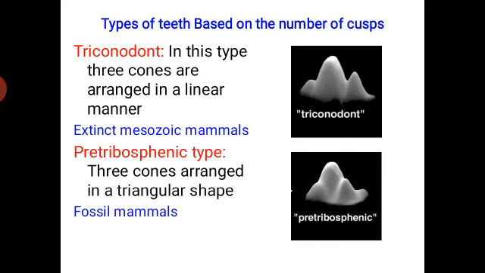The next one is types of teeth based on the number of cusps present. The first one is known as triconodont. In this type, 3 cones are arranged in a linear manner, and they have been observed in the extinct Mesozoic mammals. So, this is the linear arrangement of 3 cones. And the next one is the pre-tribosphenic type. In this, 3 cones are arranged in a triangular manner. This type of teeth has been observed in fossil mammals.